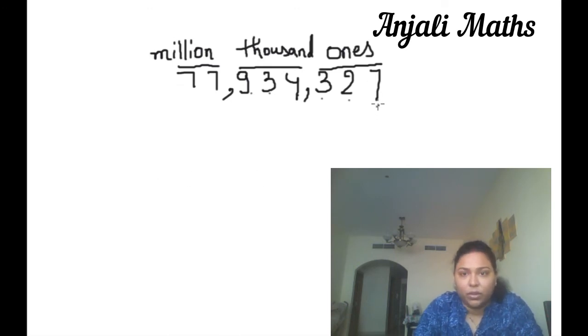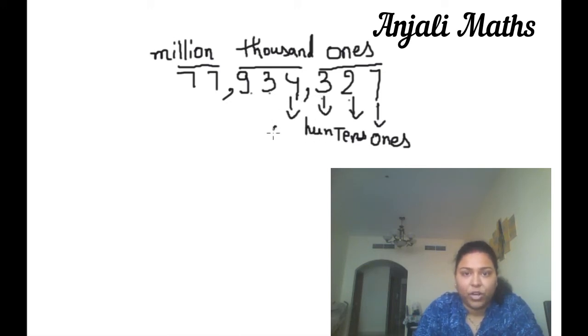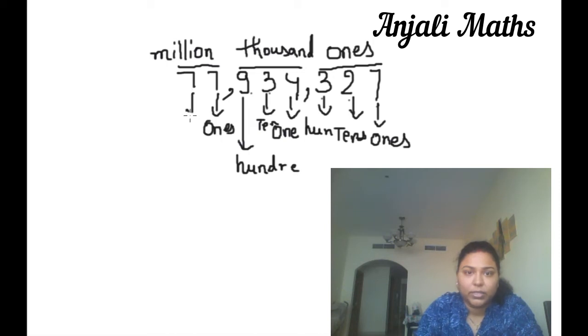Now, again, this is ones. This is tens. And this is 100. Same, ones, tens and 100. This is the place value. This is ones and this is tens.